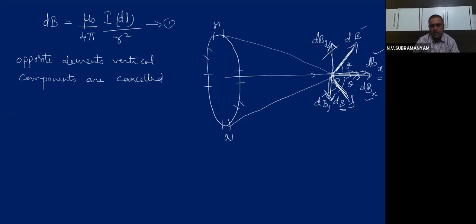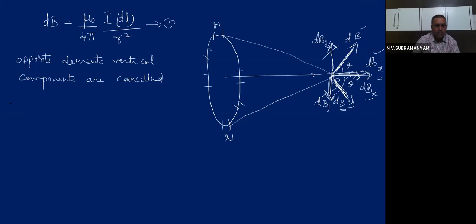That means in the total wire, only horizontal components of the magnetic field will remain, whereas vertical components are going to get cancelled for all of them.